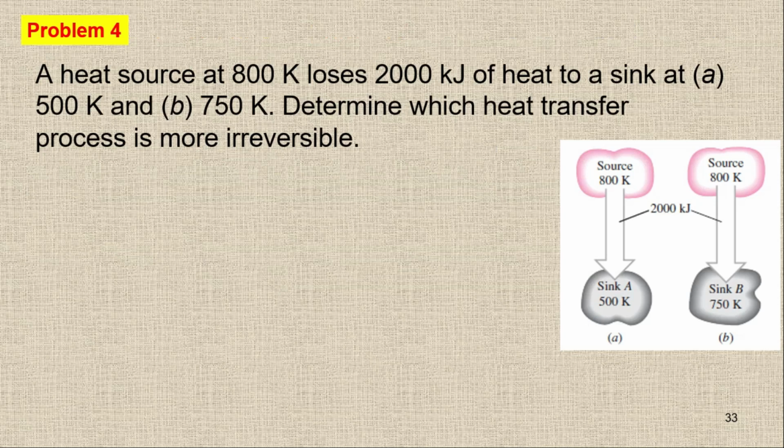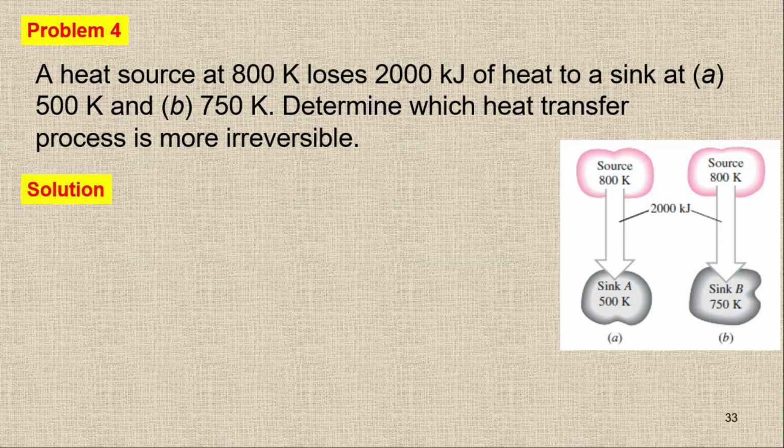Now here we have a numerical for you. You can see here we have a heat source at 800 Kelvin. This 800 Kelvin heat source is going to lose 2000 kilojoule of heat to a sink at 500 Kelvin. The sink is at 500 Kelvin, and in the second part you have to maintain the sink at 750 Kelvin. Now determine which heat transfer process is more irreversible. So we have to check the irreversibilities in this one.